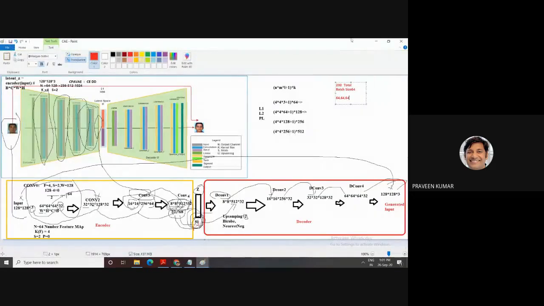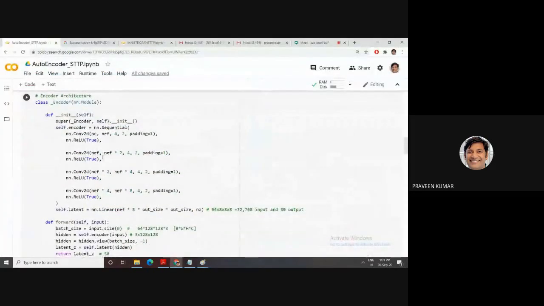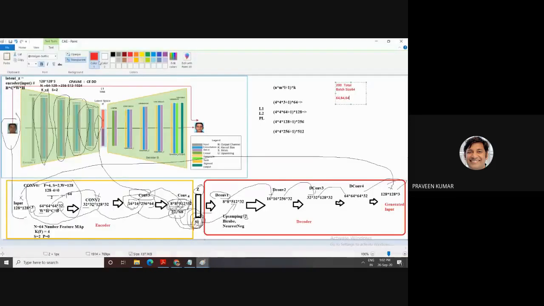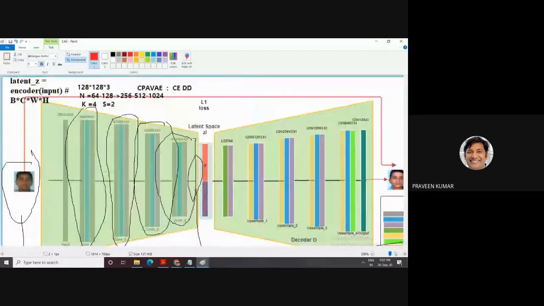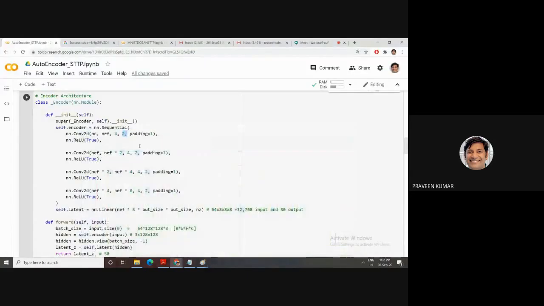First we design this encoder architecture. This one has an encoder. First convolution: number of channels is 3, features is 64. Then filter size is 4, then stride is 2, then padding is 1. Like that, 64, K is 4, S is 2. The input is 128. The same thing I am using here, padding is 1, then true.